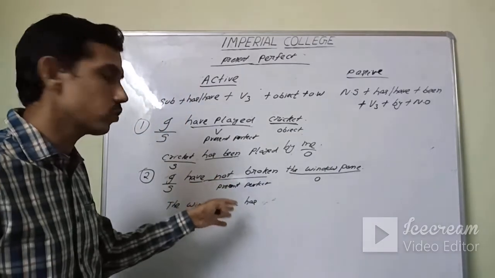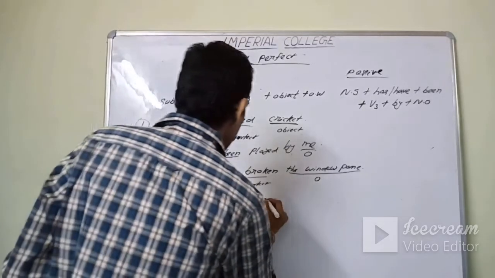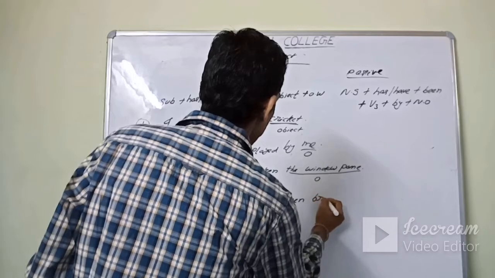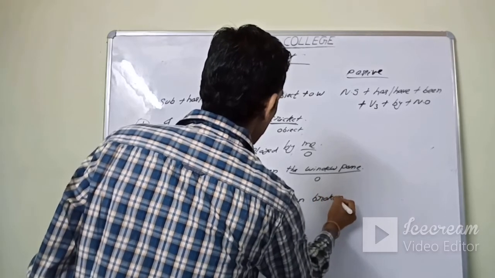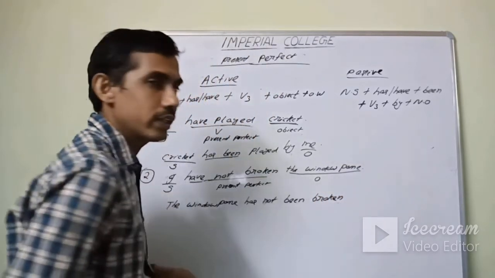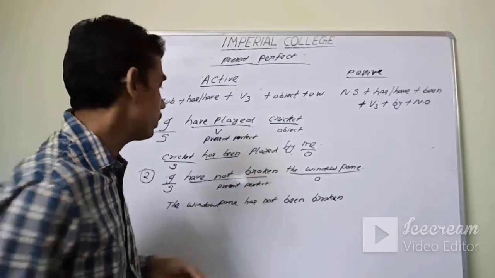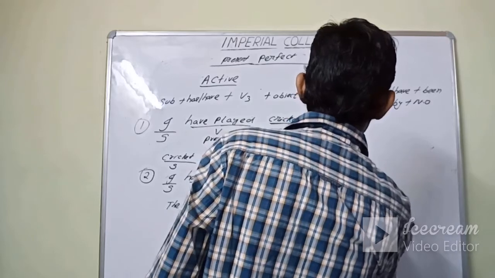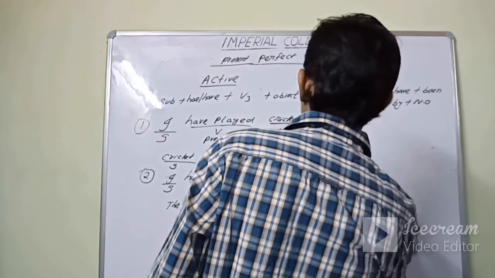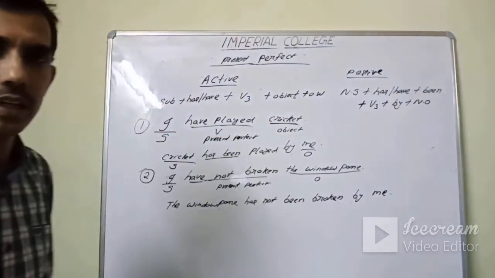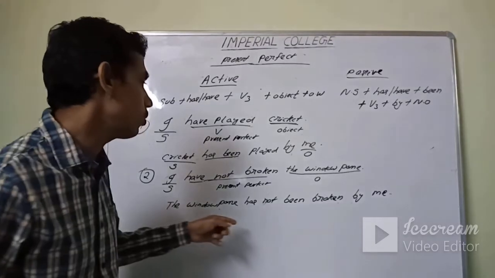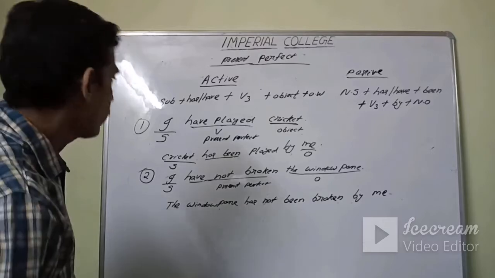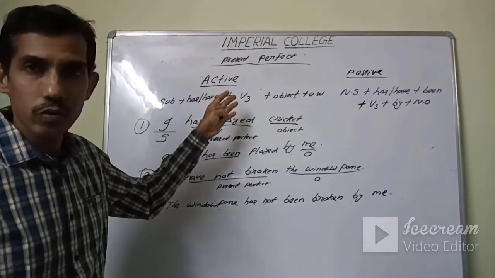It is a negative sentence, so you have to mention not. Has not been broken. You don't have to look for V3 because V3 is there in the question. The window pane has not been broken by me. I becomes me, as per the changes in pronoun. Okay, present perfect, over, clear.